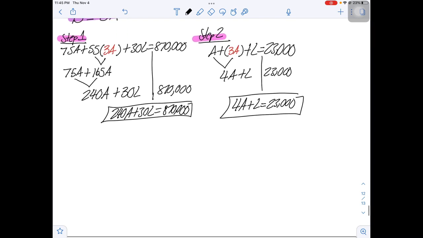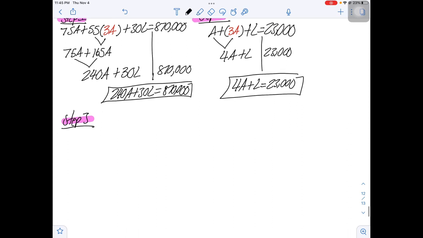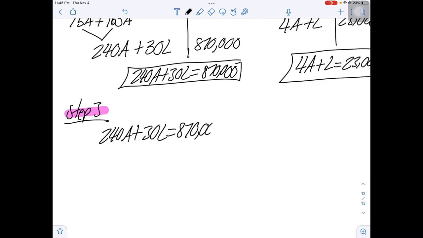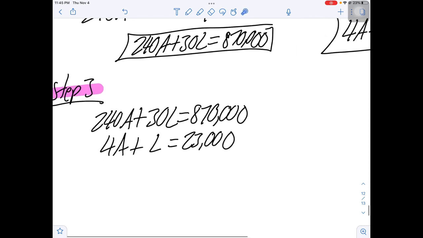So step 3. Step 3 is we're going to take our two box equations and put them together. So we say 240A plus 30L is equal to 870,000. And then our second is 4A plus L is equal to 23,000. That's a terrible 3. 23,000.